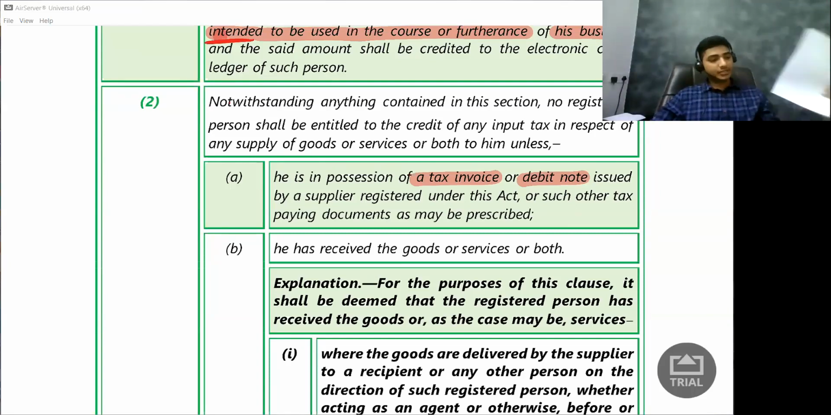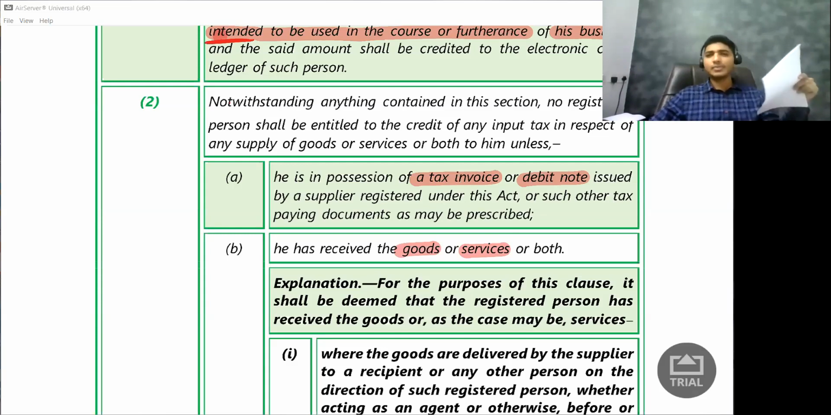Well, that is only one condition. The second condition is he has received the goods or service or both. This is important. He should receive the goods or services; only then can I claim input tax credit. Let us say I place an online order for this hard disk, and it is still with my supplier. Because of this lockdown, it is going to come after 2 months, but my supplier has sent me the invoice. He has sent me the bill, but the product has not reached me. So this month, can I claim the benefit of that 1,000 rupees?